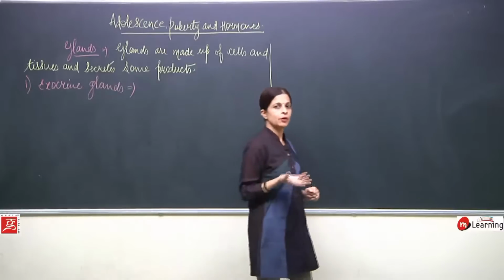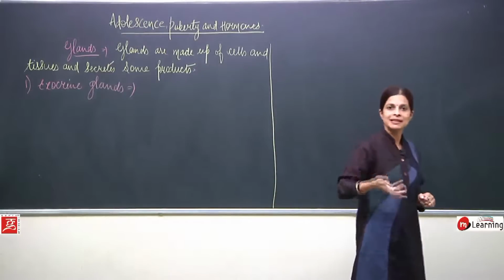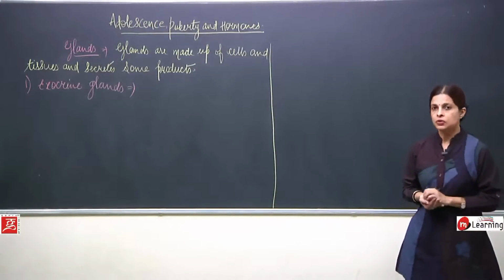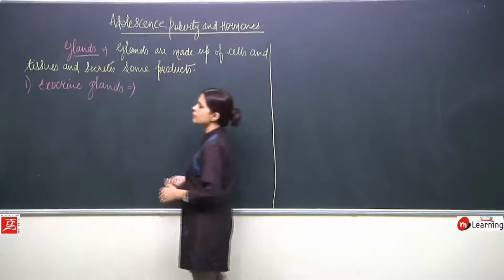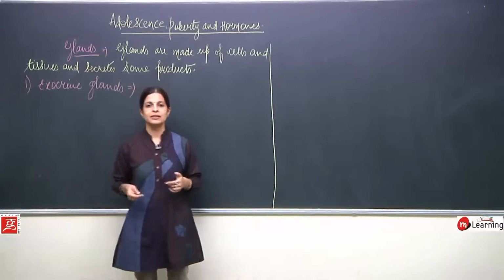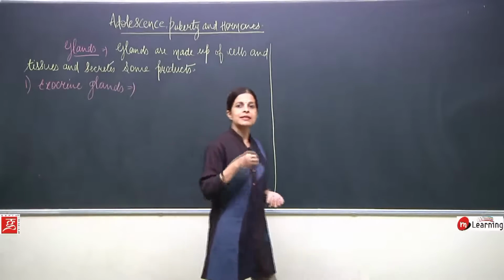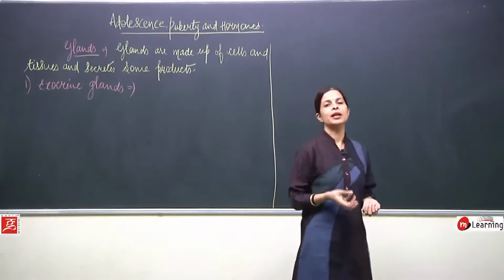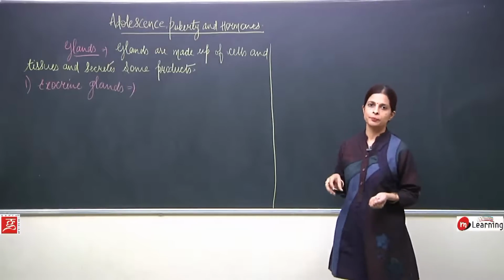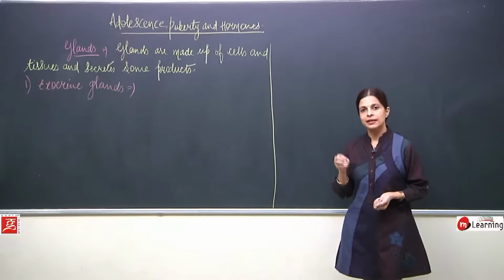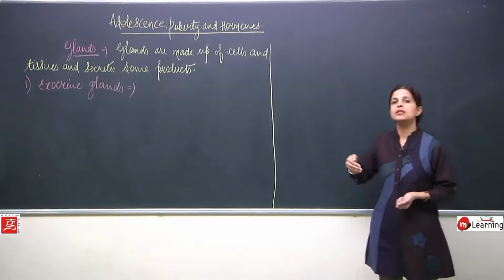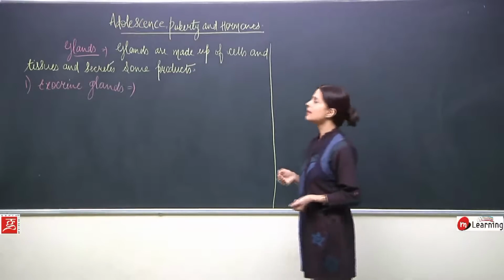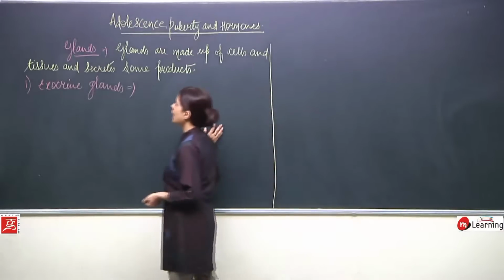Now, we all know what glands are. They must be secreting something, isn't it? So, one typical difference between the two glands is that the glands which secrete their products into certain tubes are known as exocrine glands.